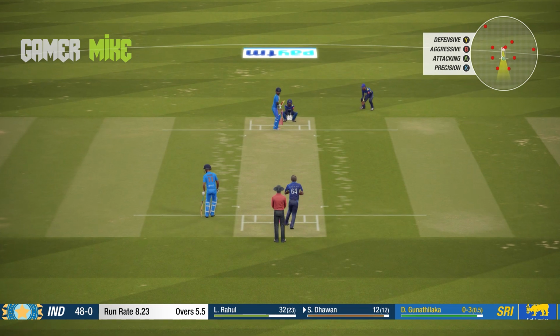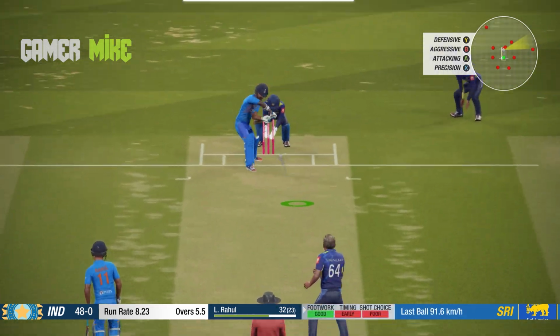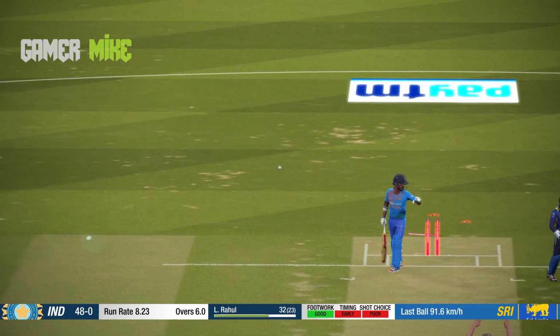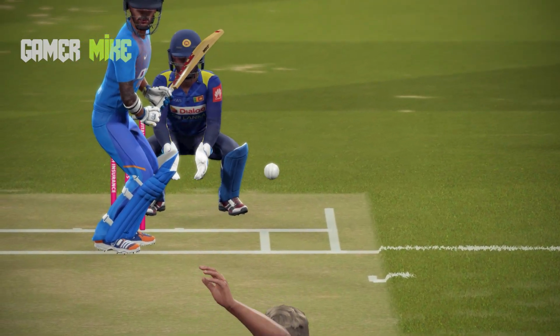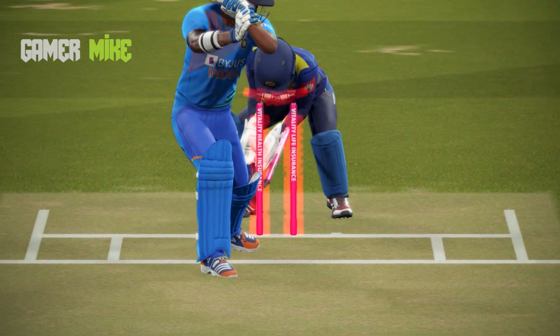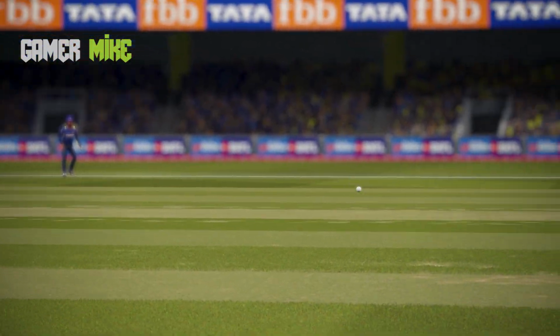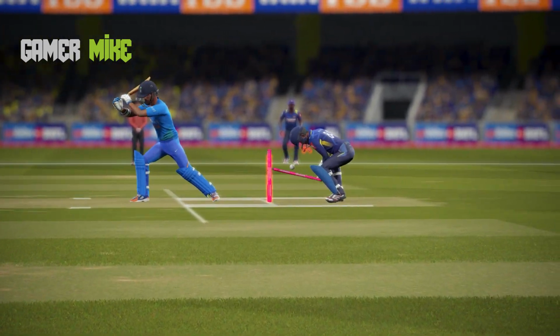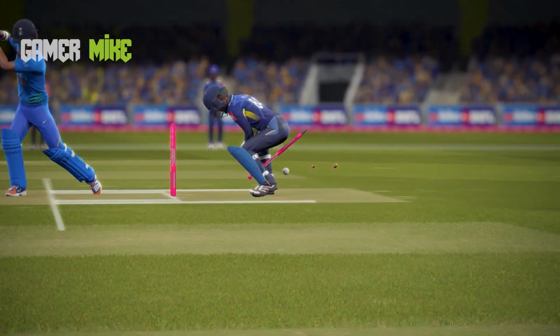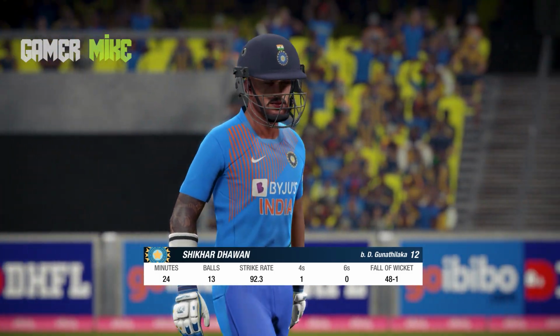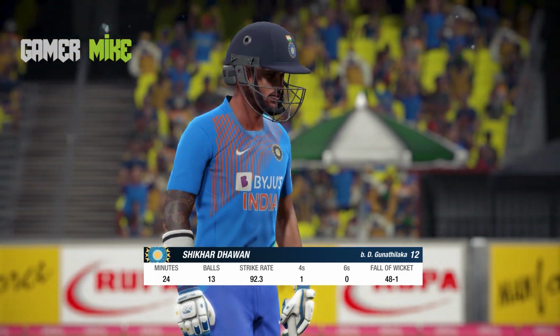And the last ball of the power play, short delivery, and he's cleaned him up. The middle stump is gone, the ball didn't spin, and that's the first wicket for Sri Lanka. The breakthrough they needed to break the partnership, and what a choice of changing the bowling. Lasith Malinga and Shikhar Dhawan goes for 12, and India are 48 for 1.